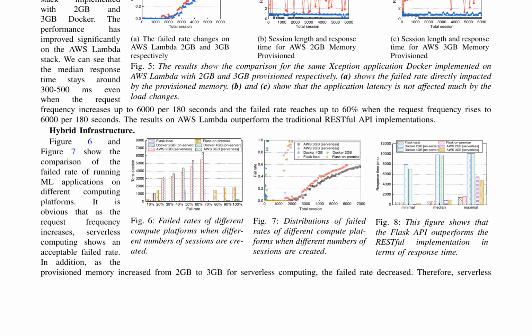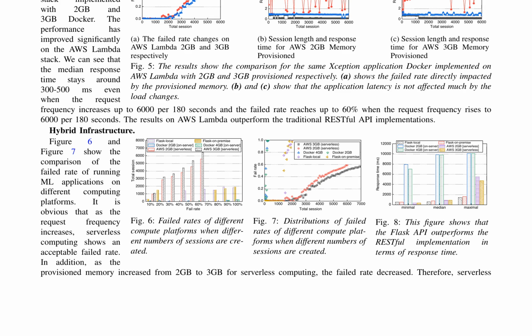Figures 6 and 7 compare the failed rates of different compute platforms, including Flask Local, Flask On-Premise, Docker 2 GB, Docker 4 GB, AWS 2 GB, and AWS 3 GB. The results show that serverless computing exhibits an acceptable failed rate as the request frequency increases, and that increasing the provisioned memory from 2 GB to 3 GB for serverless computing decreases the failed rate.